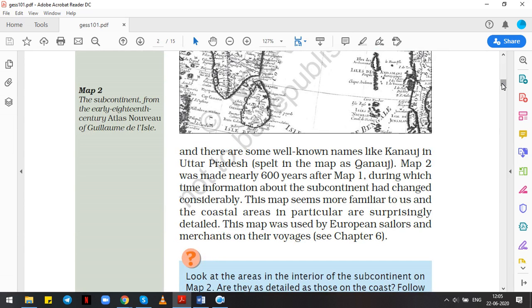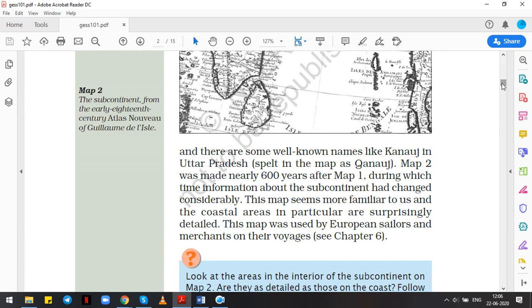And map 2 was made nearly 600 years after map 1, during which time information about the subcontinent has changed considerably. If we compare both maps, the time has changed, the map has changed.